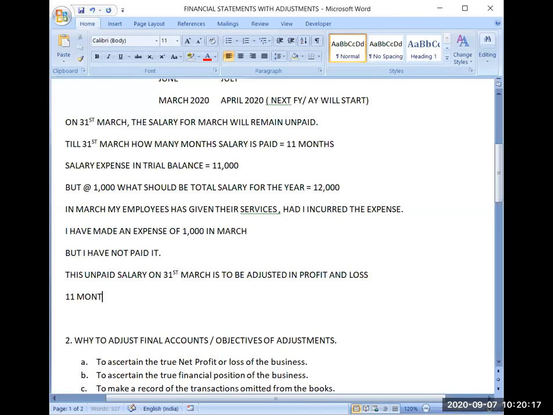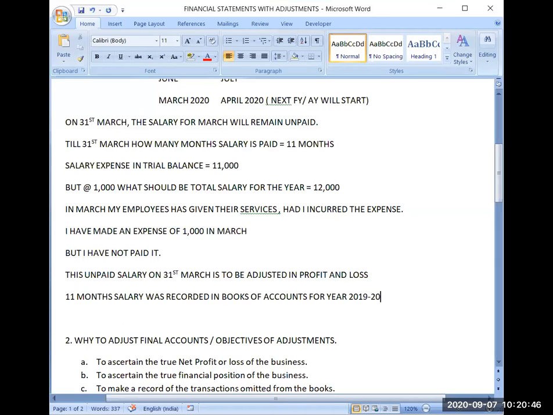11-month salary was recorded in books of accounts for the year 2019-20.